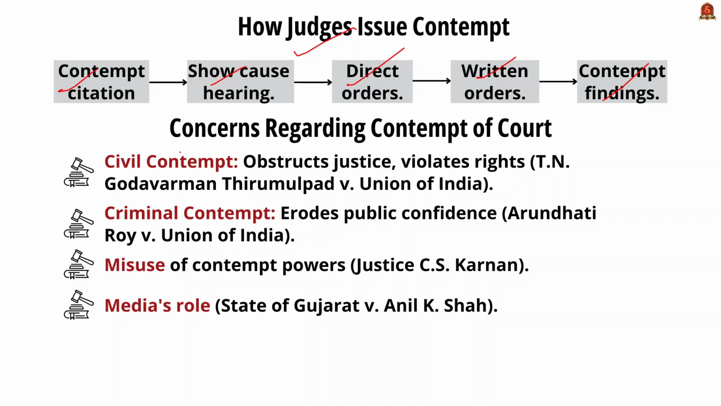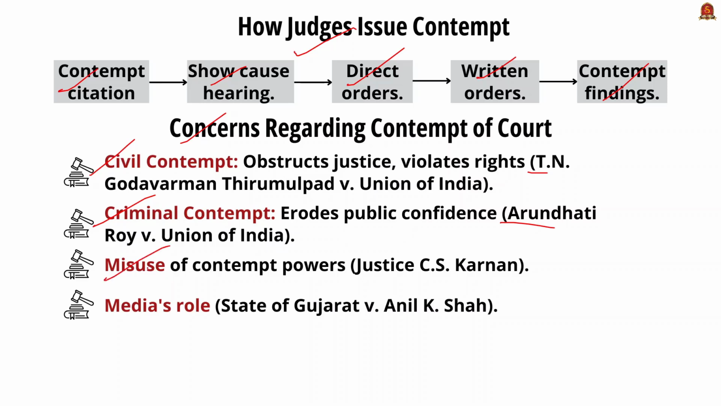And now we are going to see what are the concerns regarding the contempt of court. First one is related to the civil contempt. Non-compliance with the court orders obstruct justice and violates right. The example for this is T.N. Godavarman Tirumulpat versus Union of India, in which the state was held in contempt for failing to protect forest, impacting Article 21, right to life and personal liberty. And second one related to the criminal contempt, that is the actions that disrespect the court can erode public confidence. Example case for this is the Arundhati Roy versus Union of India, where Arundhati Roy faced contempt for derogatory remarks about the judiciary, raising issues related to Article 19, Clause 1, Subclause A, related to freedom of speech and expression.